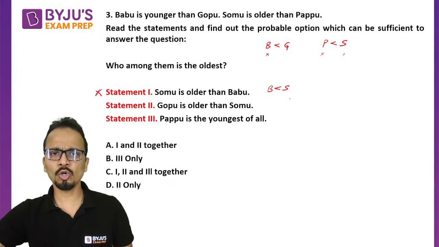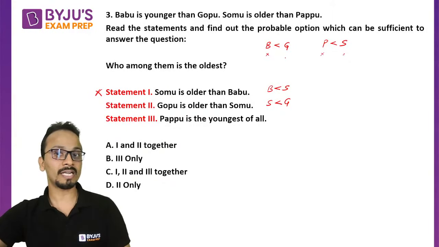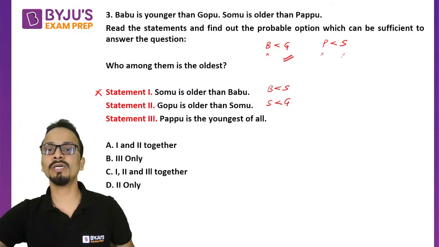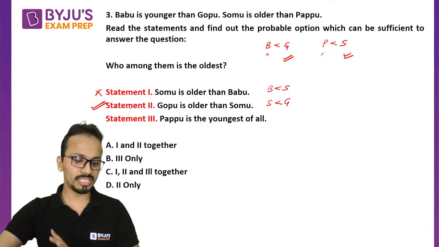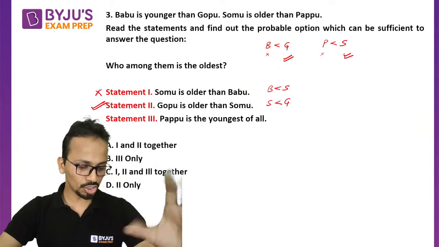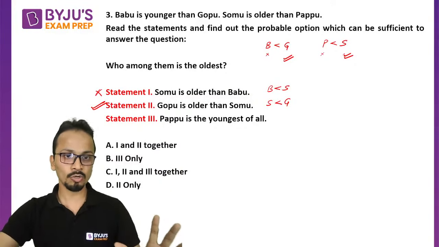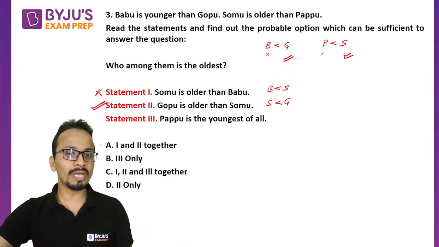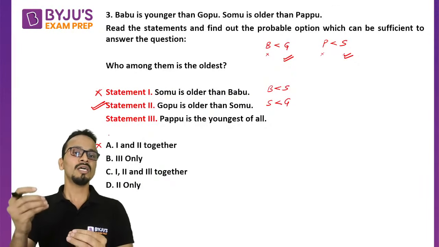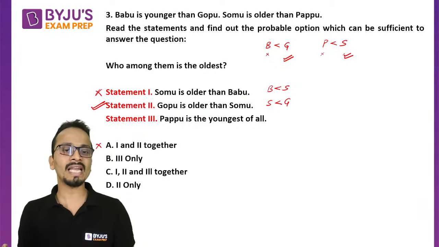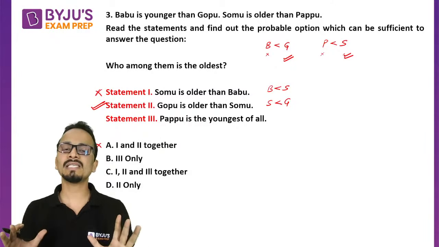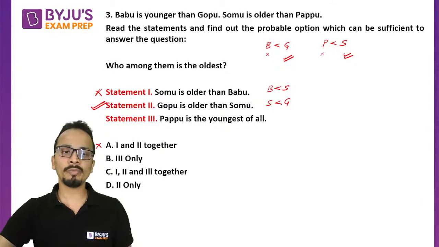Statement 2: Gopu is older than Somu. Now the relation between Gopu and Somu is known. Gopu is older than Somu. So statement number 2 alone will be able to find the oldest of these 4 people. All right, Shivansh, good. Piyush, check the answer once more. So 1 and 2 together, option A, will not be the answer, because with 2 I don't need any other information. Statement 2 alone can give me the answer. Option A will not be the answer.